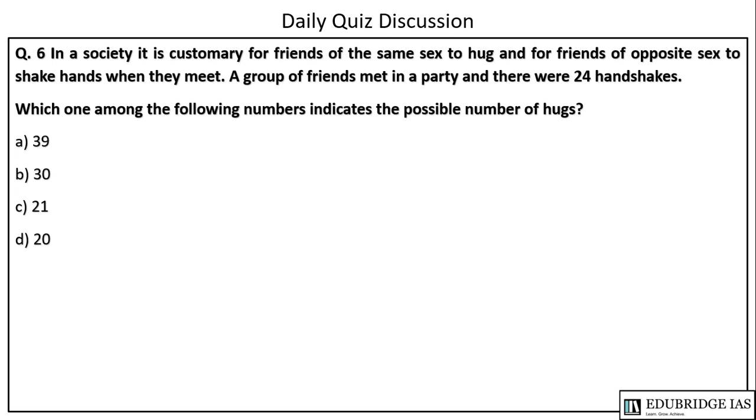The next question is, in a society, it is customary for friends of the same sex to hug and for friends of the opposite sex to shake hands when they meet. A group of friends met in a party and there were 24 handshakes. So let us see, these are boys or girls and these are girls or boys. 24 handshakes means if there is one boy, there will be 24 girls, or if there is one girl, there will be 24 boys. There can be 2 boys or girls or 12.